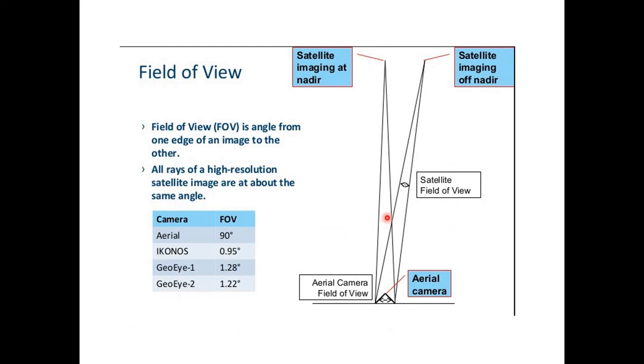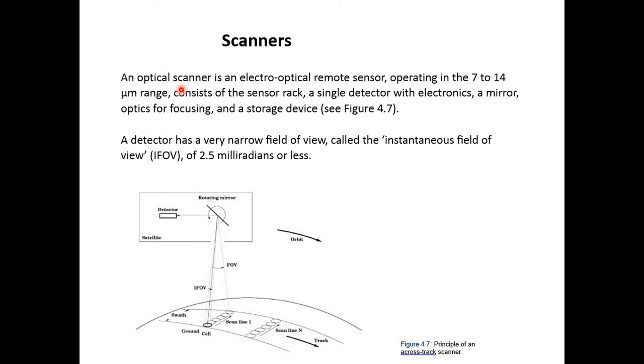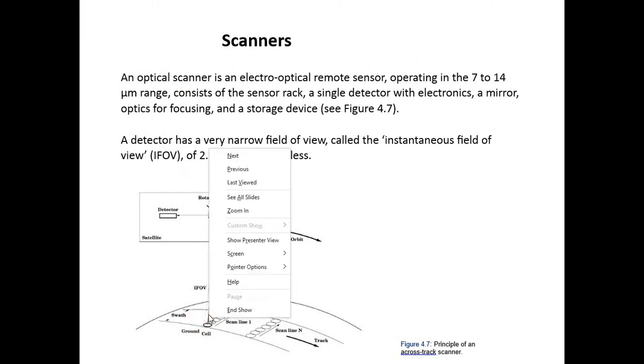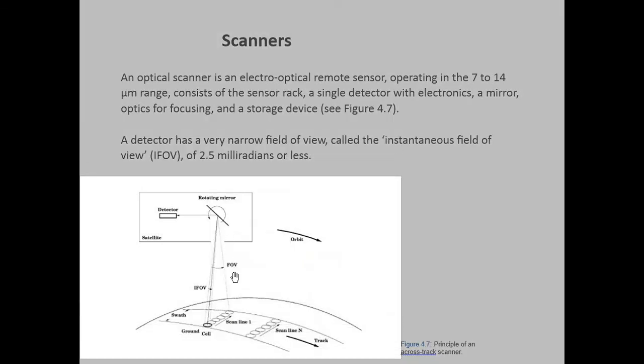The next concept is instantaneous field of view. Instantaneous field of view is basically a division of the field of view. When we divide our field of view into several components, like 5 or 6 segments, then each segment is called an instantaneous field of view, and when you sum up all the instantaneous fields of view, you will get the total value of the field of view. Like here we have the concept of FOV and IFOV.